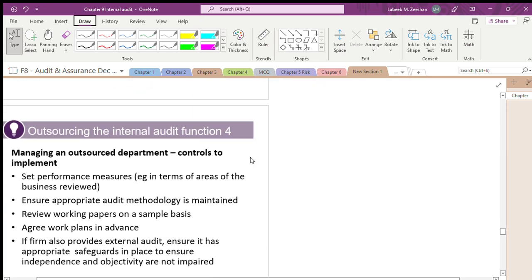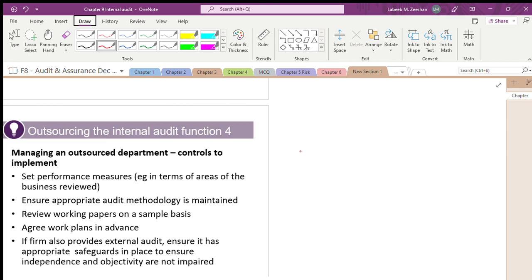Managing an outsourced department. If you give something to outsourcing, your task will be less, no doubt about that. If the company says the internal audit department is outsourced to some audit firm, the problem lies here, which most people will not think about.